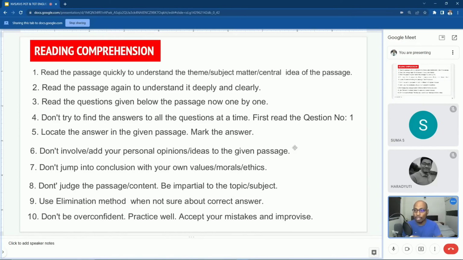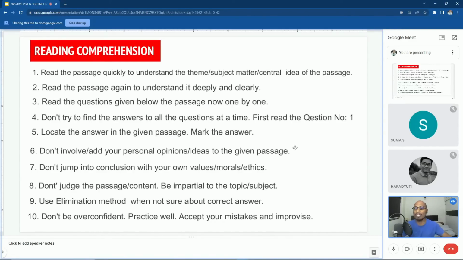The next one: don't jump to conclusions with your own values, morals and ethics. This is a psychological point. When you read the passage, the question and the options, without looking into the passage again, you think that this answer would be right. Don't think. You should understand whether that information is provided in the passage or not. According to your morals and ethics and values, you will think that this answer is correct. But it is not our personal moral values or ethics. It is the author's ideas that must be given importance.